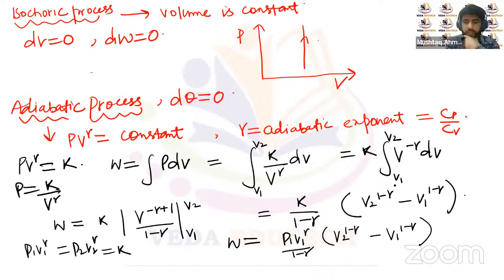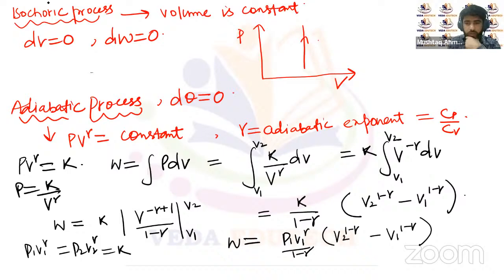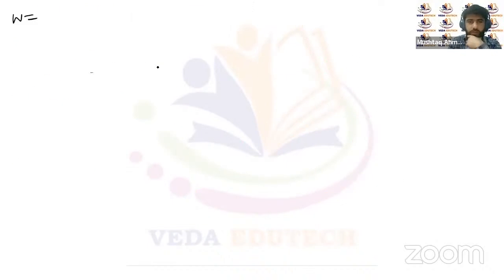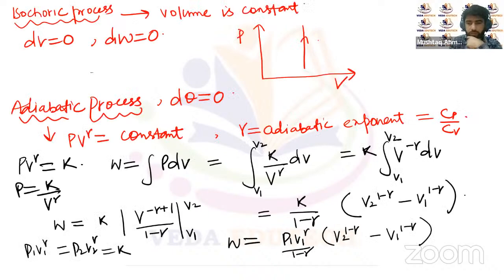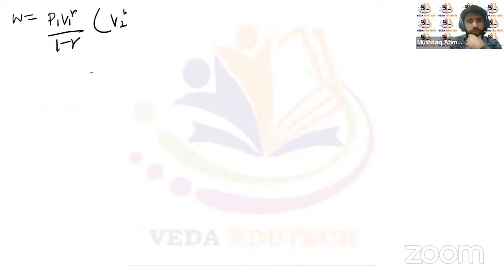And now multiplying, we have the value P1 V1 to the power gamma. We'll write it like this: P1 V1 to the power gamma upon 1 minus gamma, times V2 to the power 1 minus gamma minus V1 to the power 1 minus gamma.